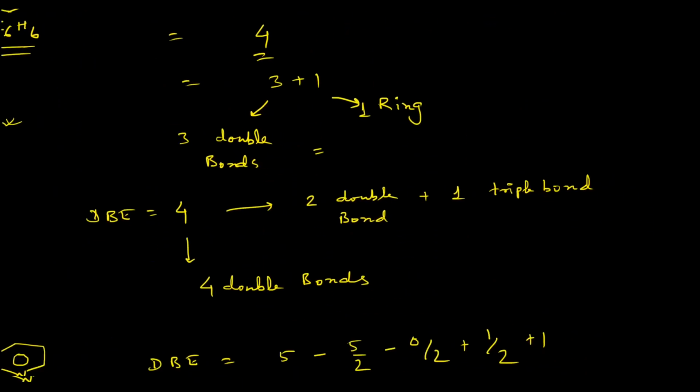Now let us consider the double bond equivalent for a cyclic molecule. If you consider cyclopropane, the formula for cyclopropane is C3H6, a total of 6 hydrogen atoms and 3 carbon atoms. So the double bond equivalent will be 3 minus 6 by 2, no halogen atom, also no nitrogen.